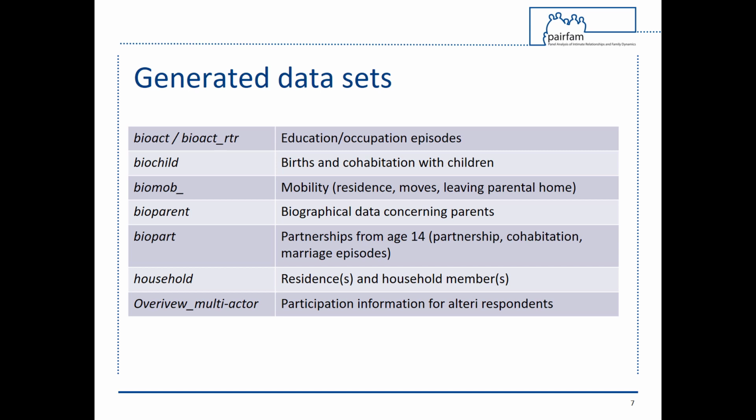The Dataset Overview Multi-Actor provides an overview of all alternate respondent participation in the partner, child, parenting, and parent surveys in each survey wave. The generation of these datasets is described in detail in the data manual, and the syntax for their generation is included in the scientific use file.